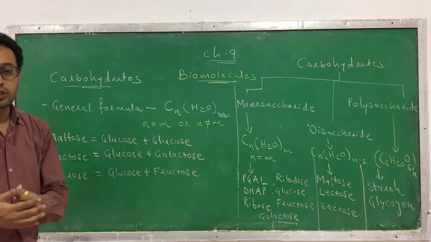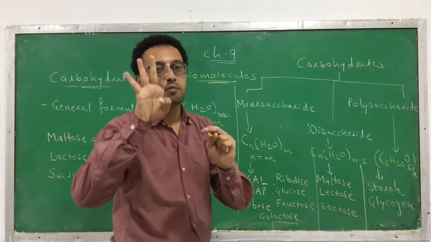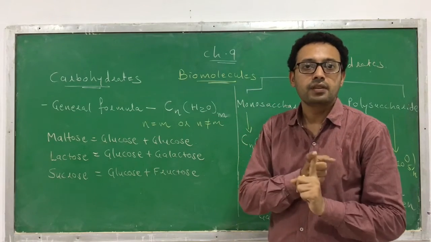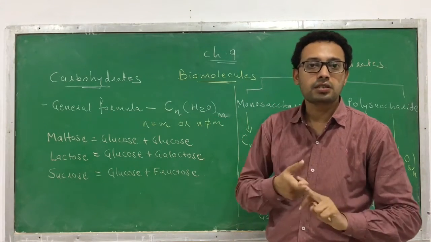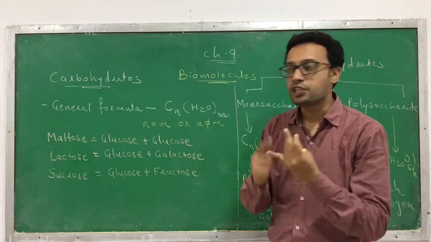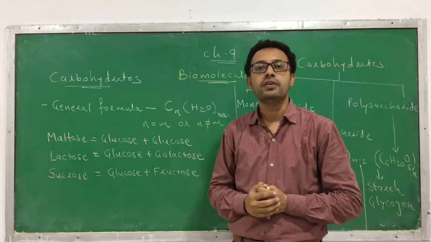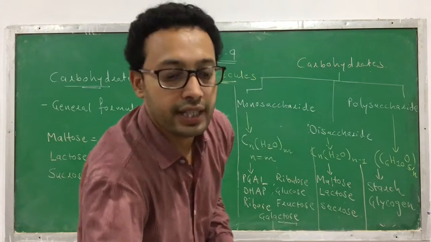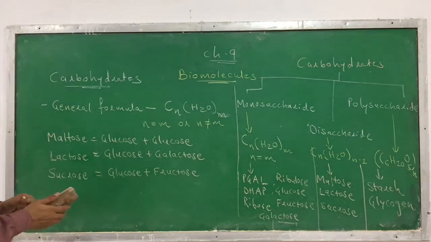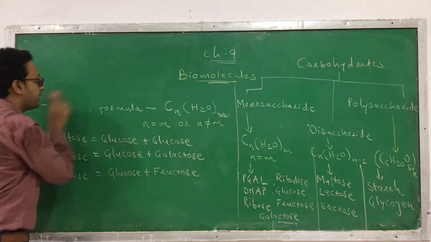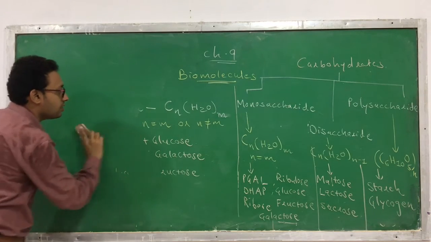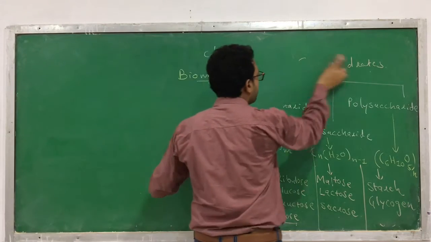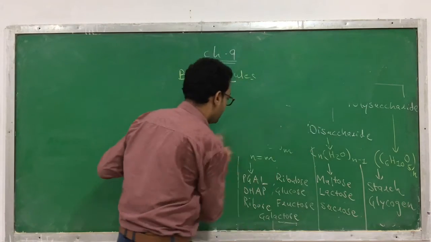Now we have learned the chemistry of these 4 molecules: amino acids, a component of protein, lipids, nucleic acids, and today we have discussed the chemistry of carbohydrates. We also have to discuss a few other things. Before starting the other type of molecules, I will also discuss other terms which are necessary for understanding the biomolecules.